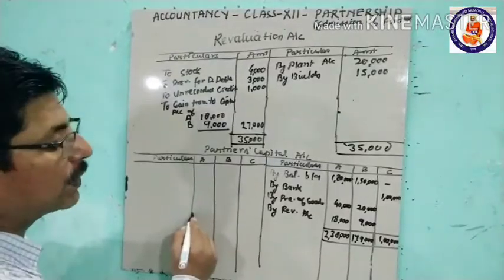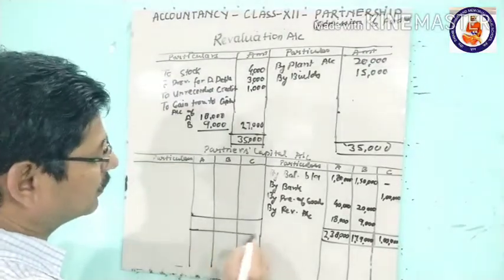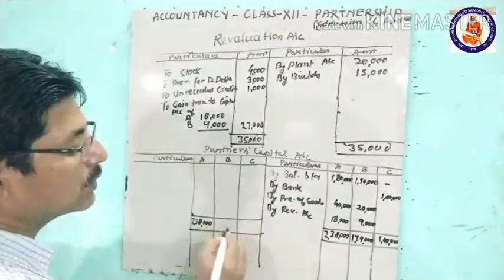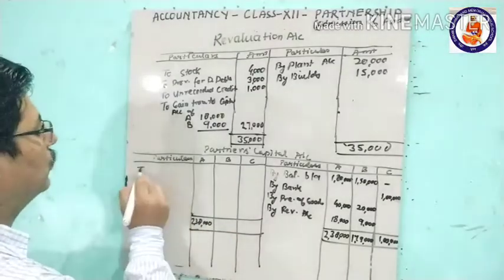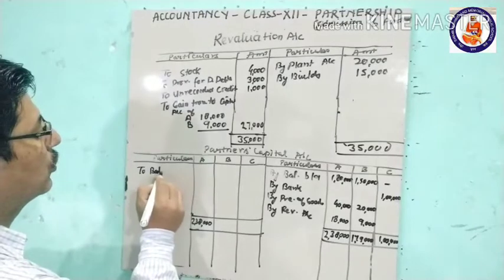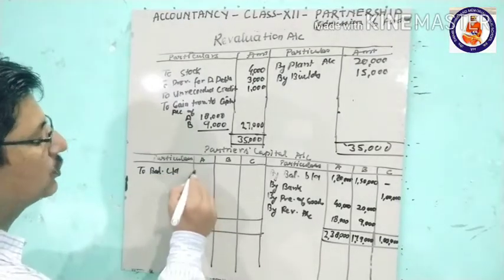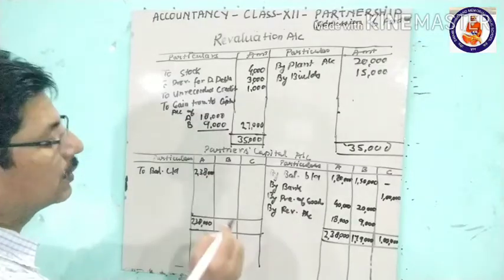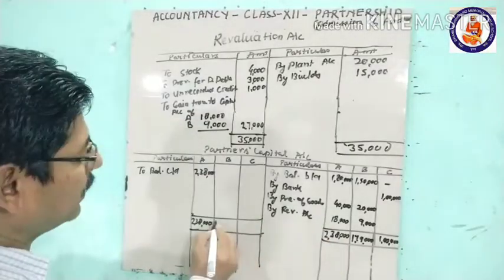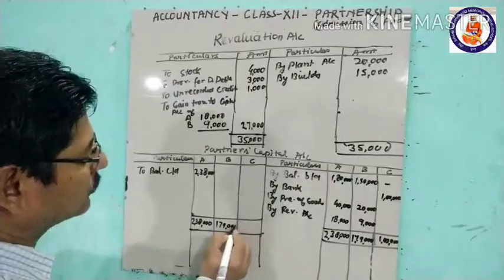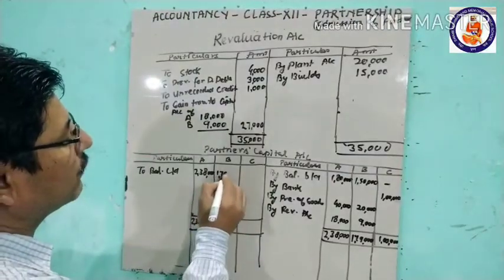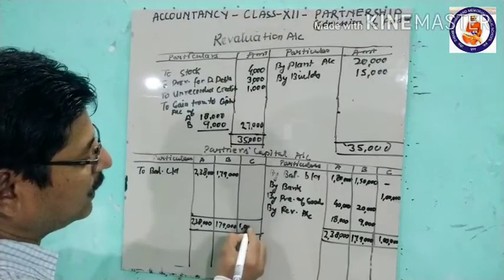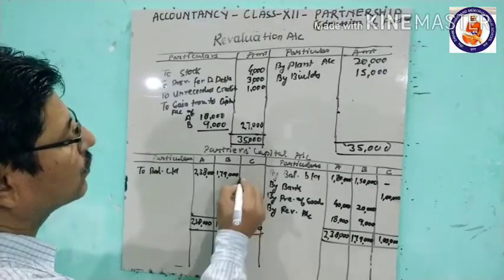So we will write it here, 2,38,000, to balance carried down. 2,38,000 here, then 1,79,000 and 1 lakh of C.